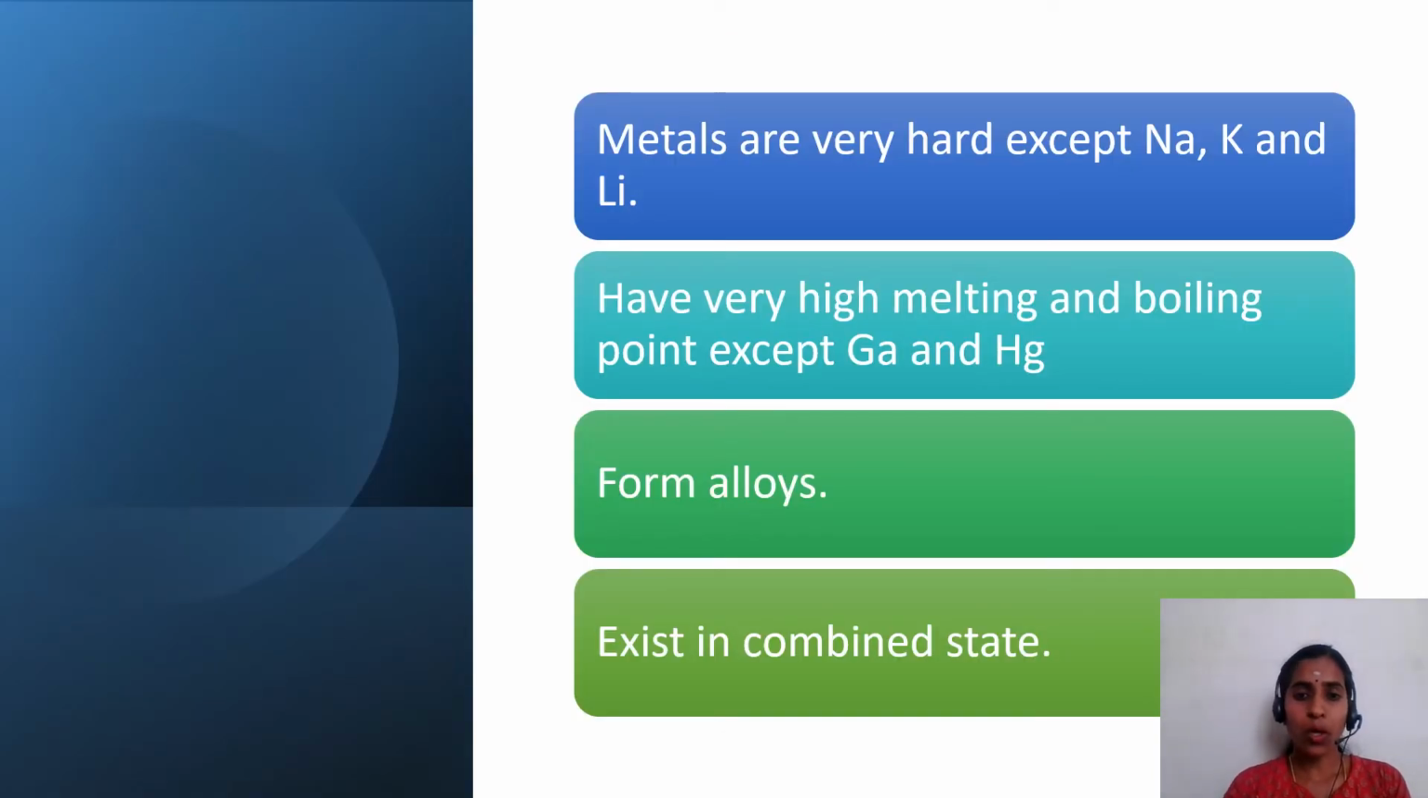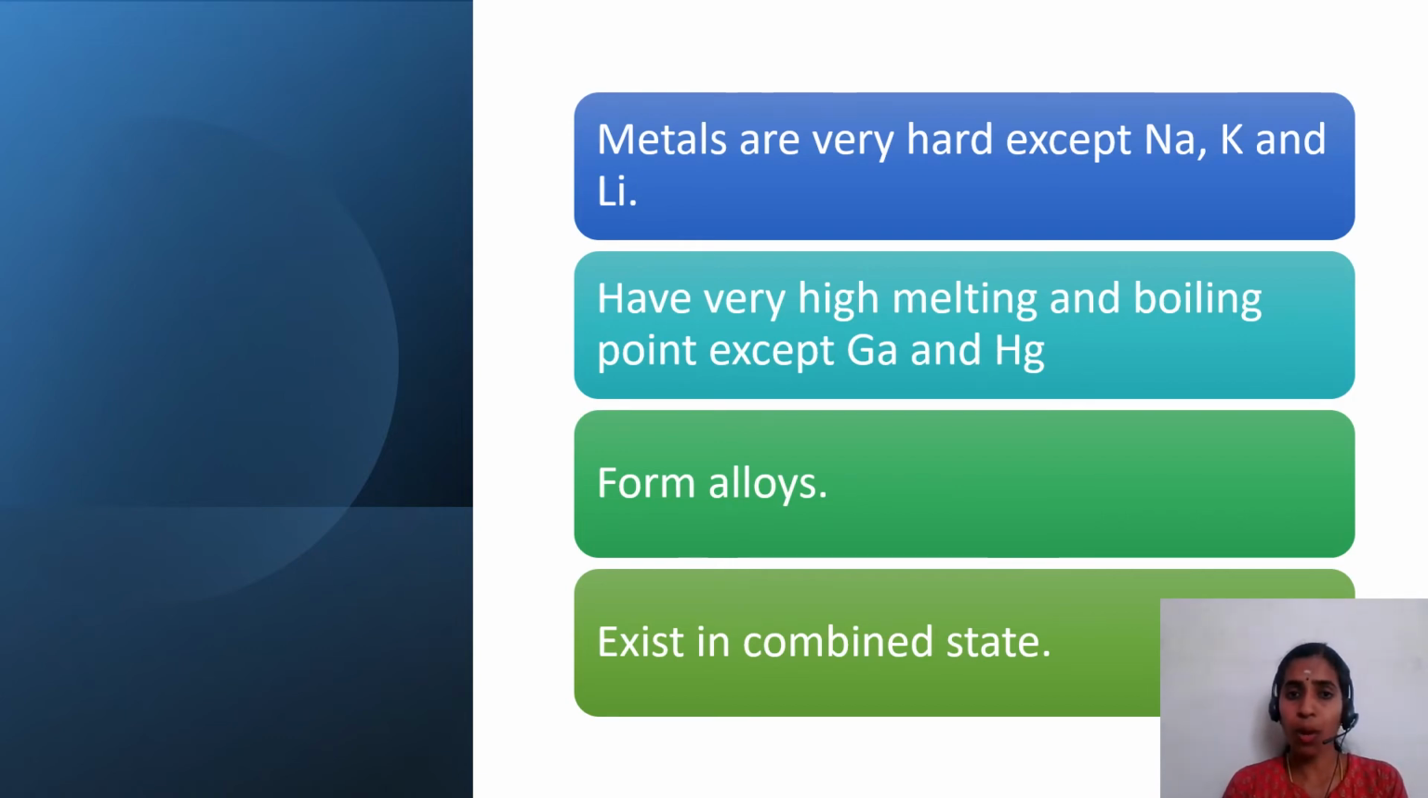Some of the other properties of metals are they are very hard except sodium, potassium, and lithium. These metals are very soft and they can even be cut by a knife. They have very high melting and boiling points. Gallium has a very low melting point and high boiling point. Mercury is the only metal which is present in liquid state at room temperature.